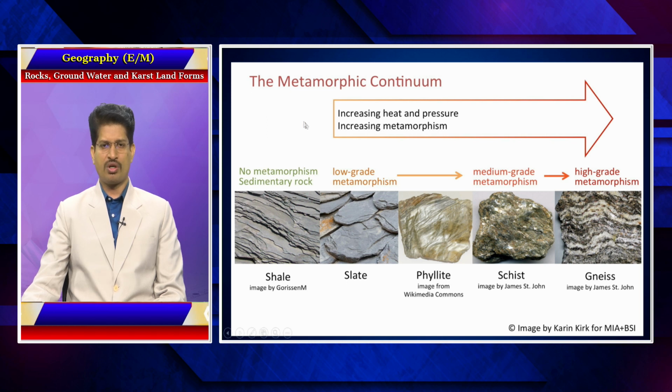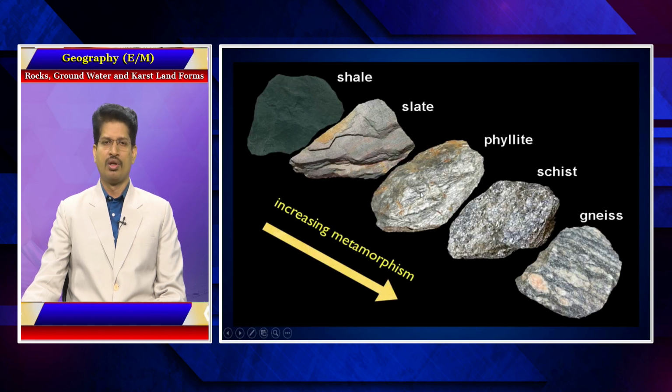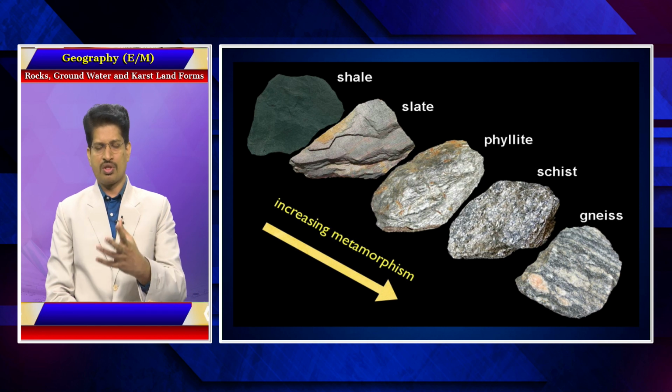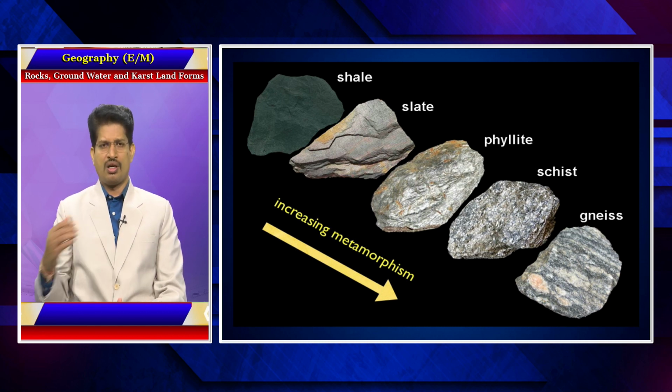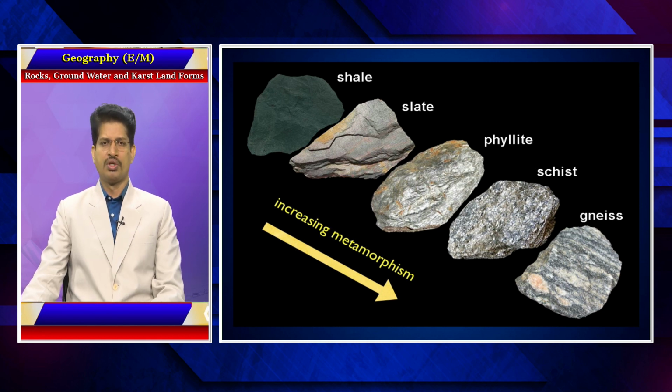So, in the metamorphic process, what happens is, with the increase of metamorphism, for example with the increase in depth, as I have already mentioned, there is an increase in the temperature and an increase in the pressure. Because of these two factors, the nature of the rock varies in terms of strength and nature, because of which one rock will be converted into a different type of rock. So, shale is converted into slate, slate into phyllite, phyllite into schist, schist into gneiss. So, this is the sequence of formation of rocks.